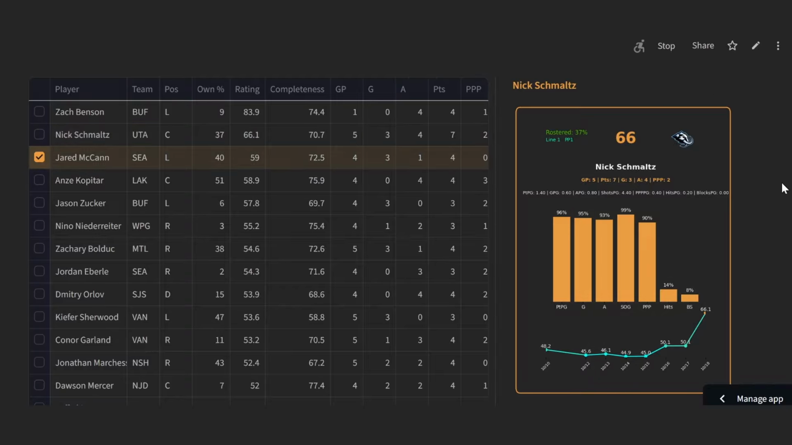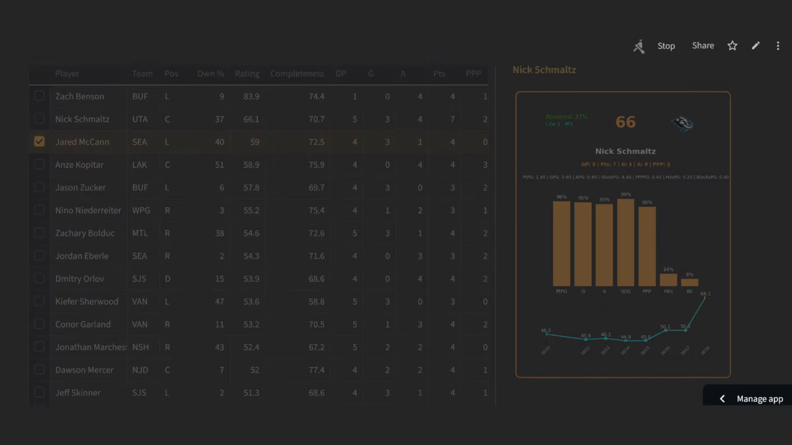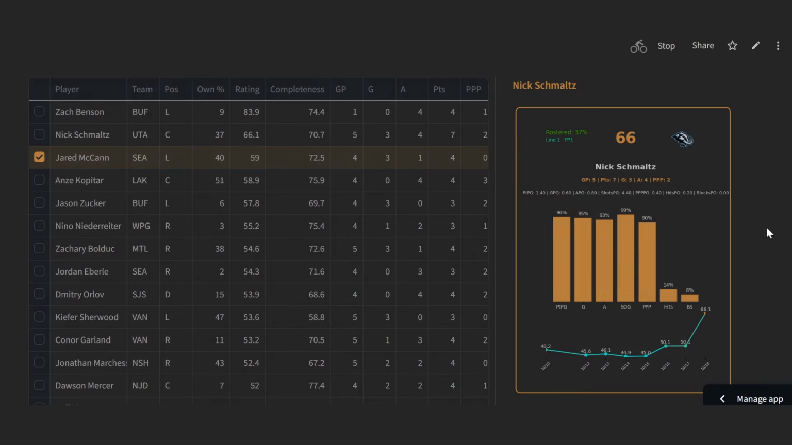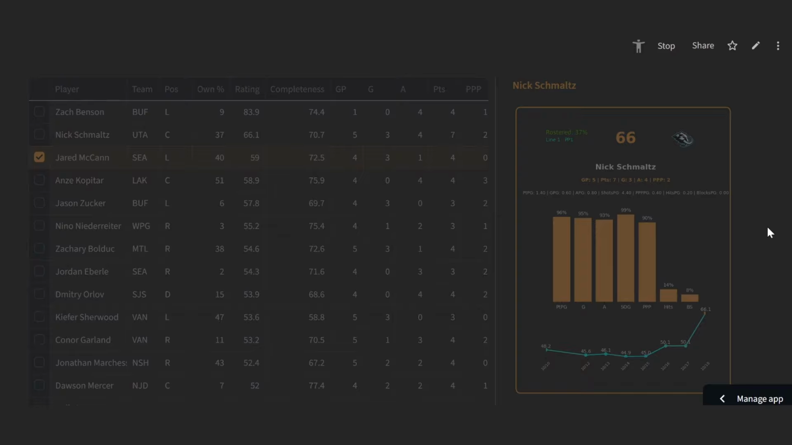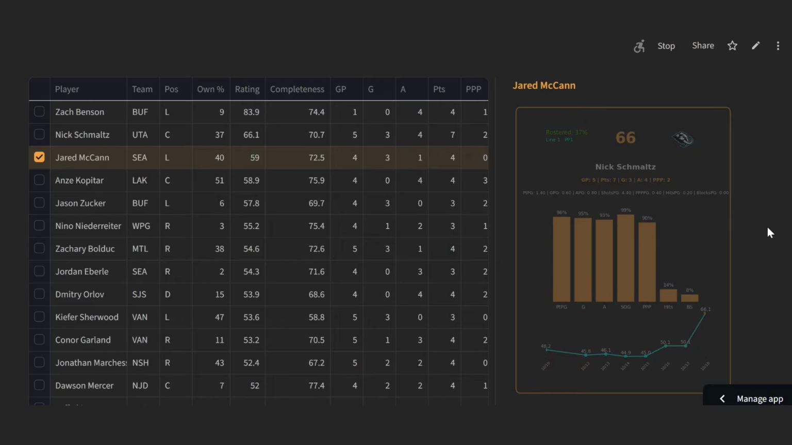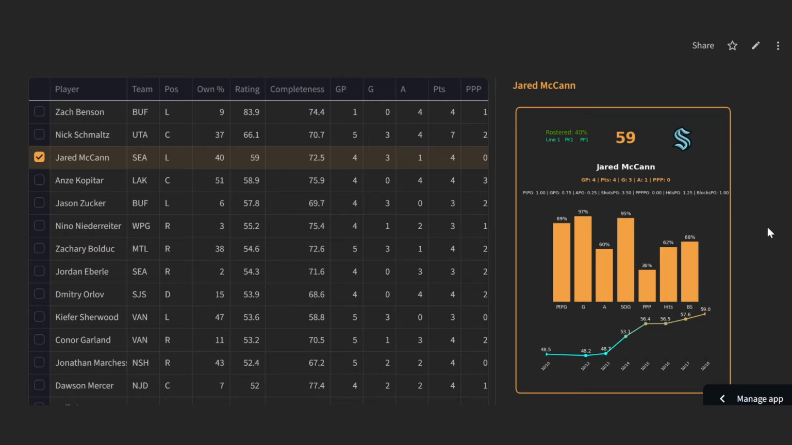You also have Jared McCann, center, left wing, dual eligible. He's a guy who in the past has been close to a 40-goal scorer or at a 40-goal pace during parts of the season and parts of other seasons. This year, he's got 4 points in 4 games, 3 goals, 1 assist, 3.5 shots per game. That's the main feature of his file. 1.25 hits, 1 block per game so far. Line 1, power play 1. That's what you like to see. 40% ownership means he might not be there for you in a shallow league, but still probably worth it on a week where he's got a 4-game week.